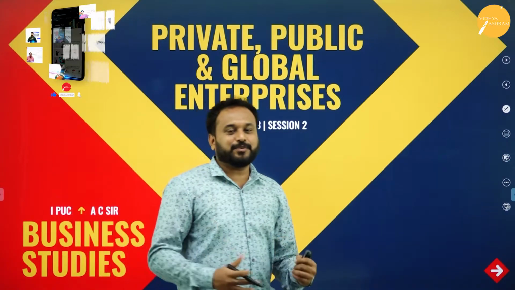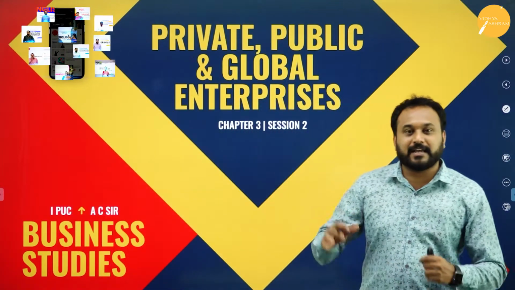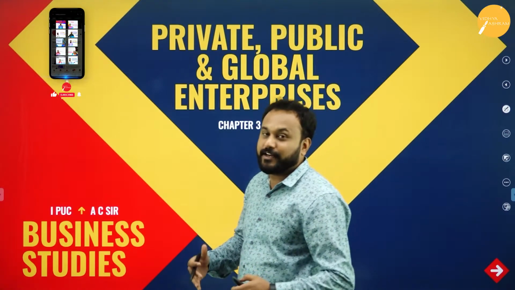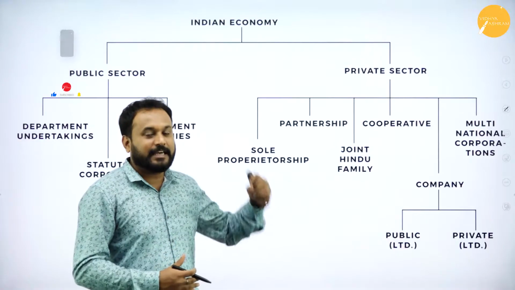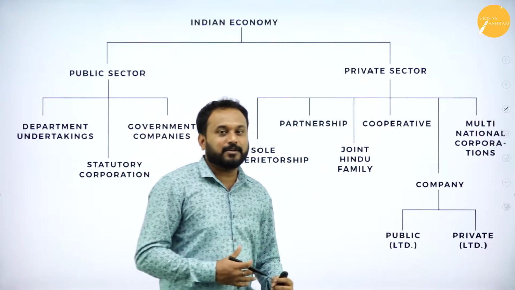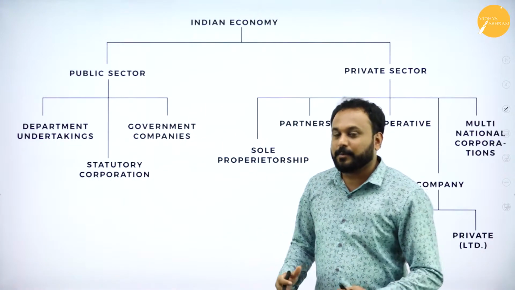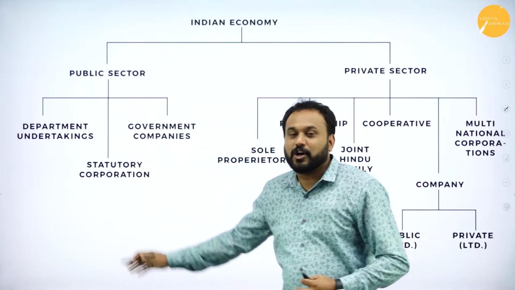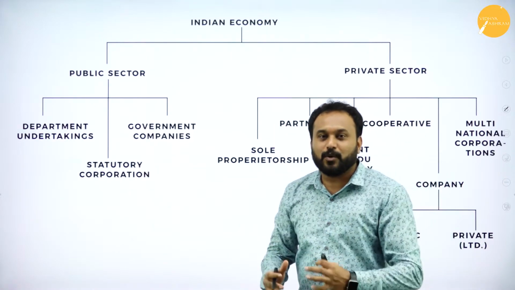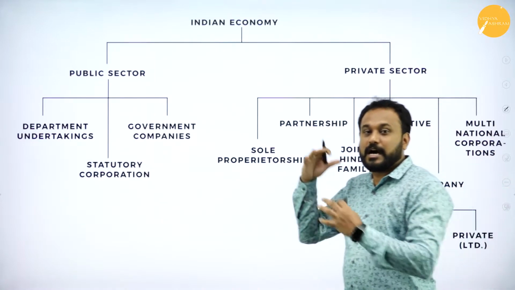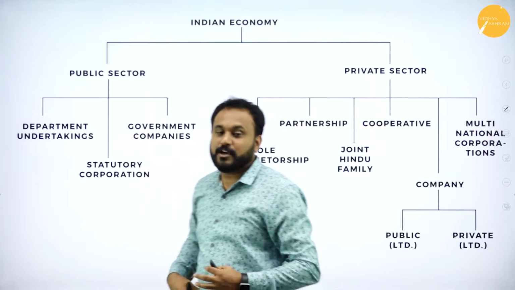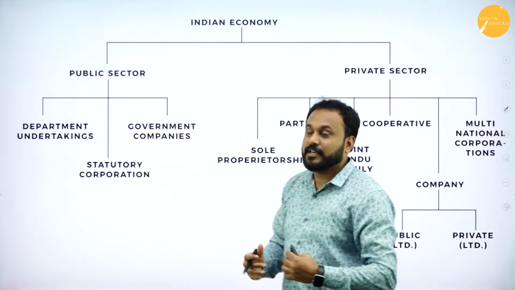In the last session, we got to know what exactly are the Indian economy and the chart, right? Now it is a continuity of the same one where we will understand again the chart, and then I'll tell you more about a particular corporation called a statutory corporation. So a quick recall, what have we done? We have done the Indian economy. I told you that our economy is the fifth largest economy in terms of GDP.